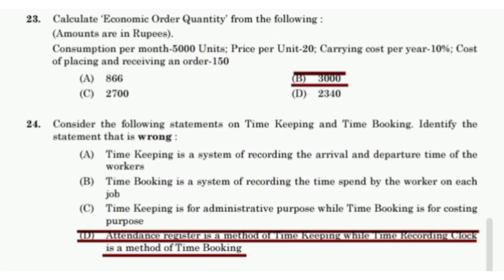Consider the following statements on timekeeping and time booking. Identify the wrong one. Option D is wrong. Now we can see what the right statements are. Timekeeping is a system of recording the arrival and departure time of the workers. Time booking is the system of recording the time spent by the worker on each job. Timekeeping is for administrative purposes while time booking is for costing purposes.